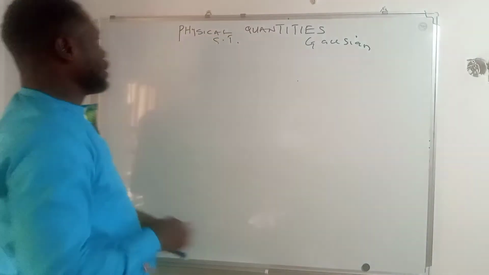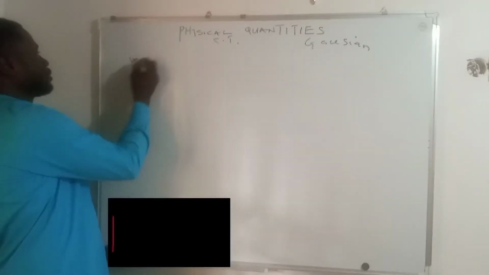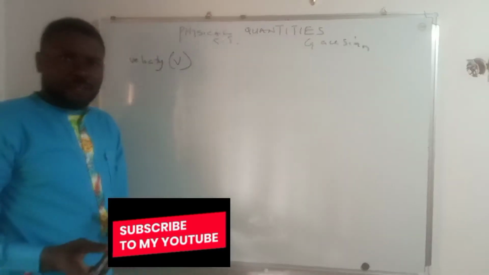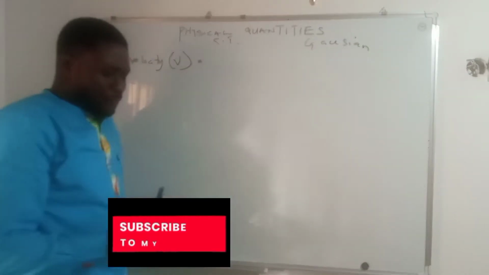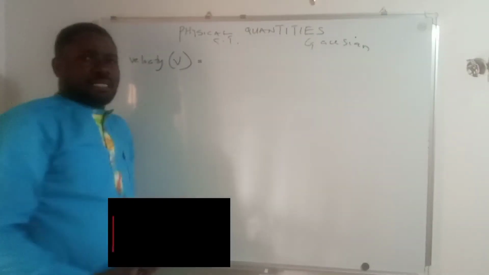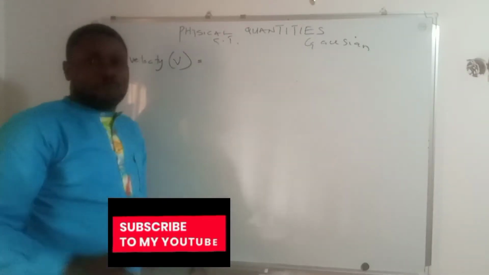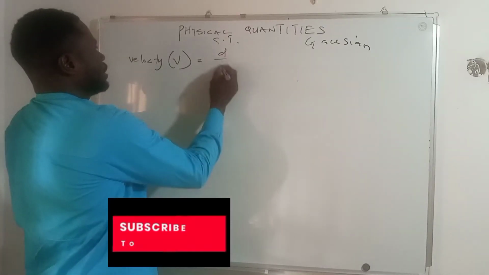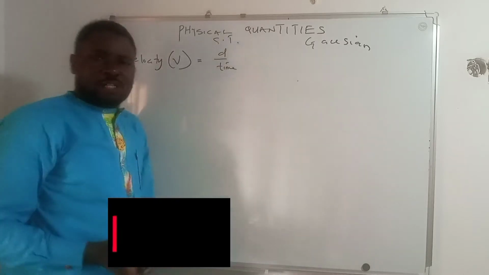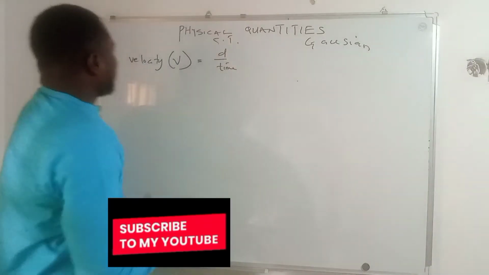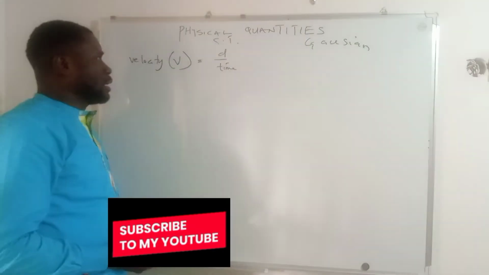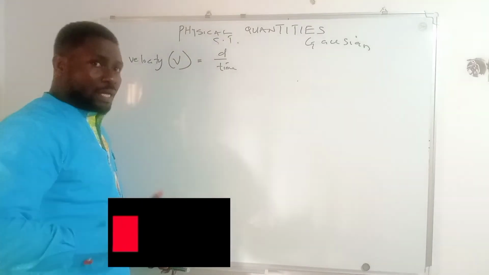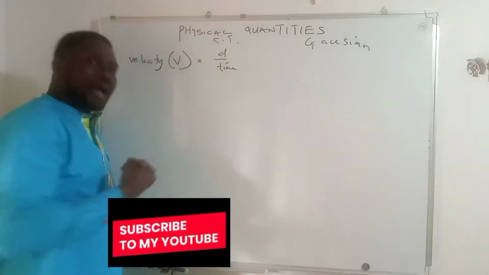Now let's take the first one, velocity. Velocity, always designated by the letter V, is always equal to... For you to know the unit of velocity, it's important for you to know the formula of velocity. Normally, velocity is the ratio of displacement to time, that means displacement all over time. If you need to know the unit of velocity, remember we said that it is a derivable unit, and if it is, then we have to explain how it's been derived.